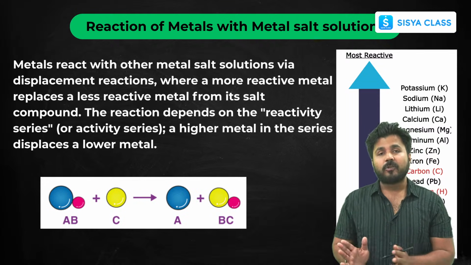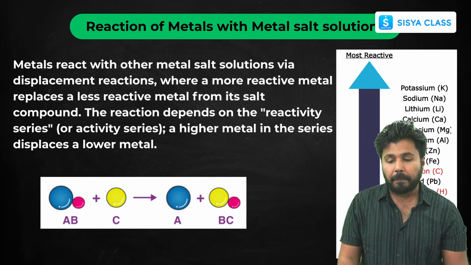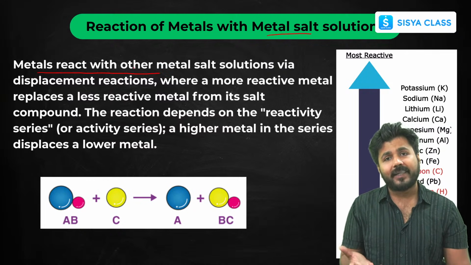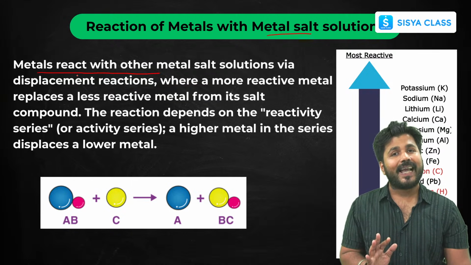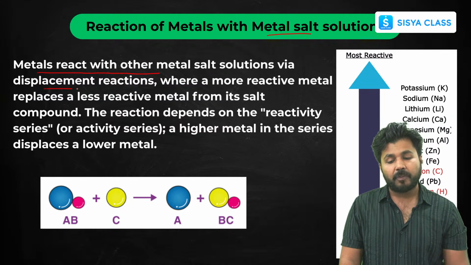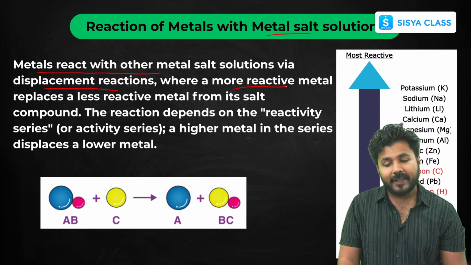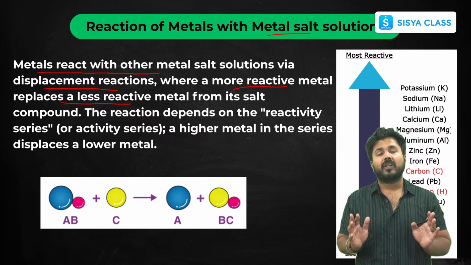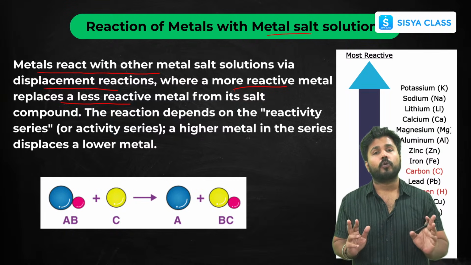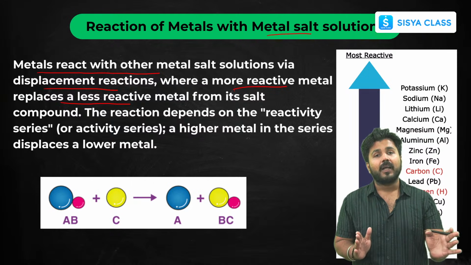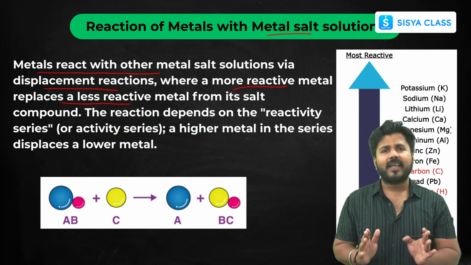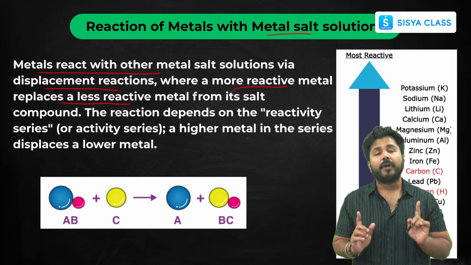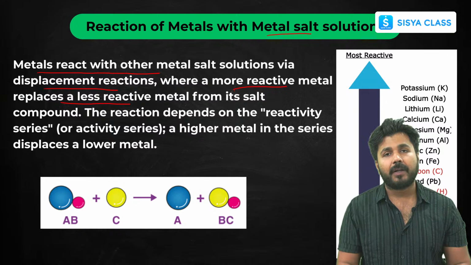Now, the last part of the chemical properties is reaction with salt solutions. If metals react with another metal's salt solution, what will it form? We have just seen the reaction. It will be a displacement reaction: a more reactive metal will replace a less reactive metal. It all depends upon the reactivity series, whether the metal will react in a metal salt solution or not, like the example of zinc with sulfuric acid, or zinc with copper sulfate. If it is a less reactive element, no reaction is possible. If it is a more reactive element, it will displace the less reactive element from its salt solution.